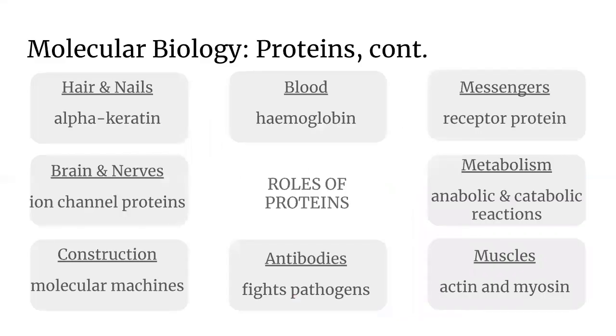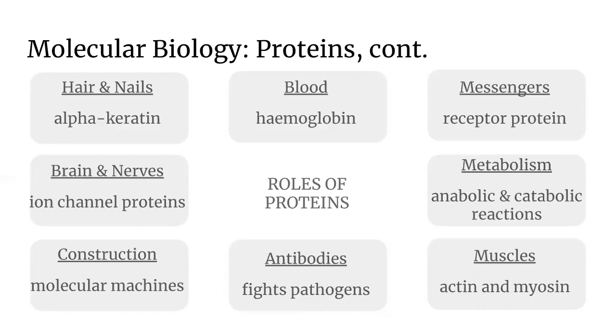Proteins play various roles in our body. Our hair and nails are formed by a protein called alpha-keratin. In our blood, the hemoglobin protein carries oxygen throughout our body. In our brain and nerves, the ion channel proteins control brain signaling. They form enzymes which help with anabolic and catabolic reactions for metabolism.